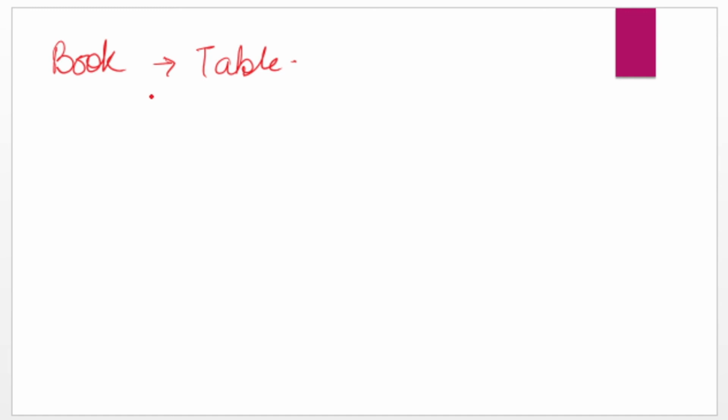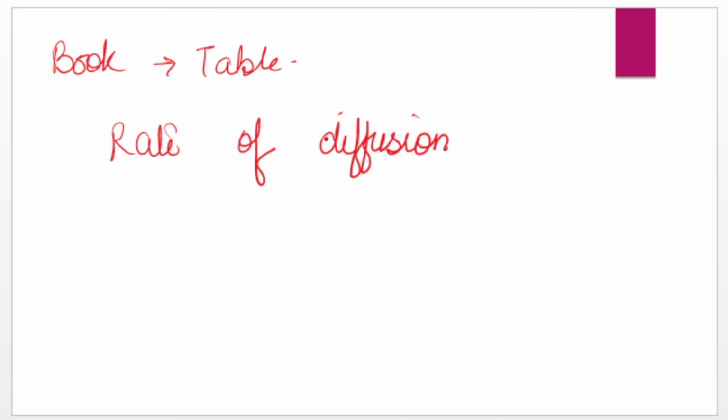The reason for this is what we call the rate of diffusion. A book is not getting diffused in the table because the rate of diffusion of a solid is very low. It may take years. That is the reason fossils are found after years, because only then do the dead body and the soil get mixed. Alloying is formed in years, so diffusion takes years in the case of solids.